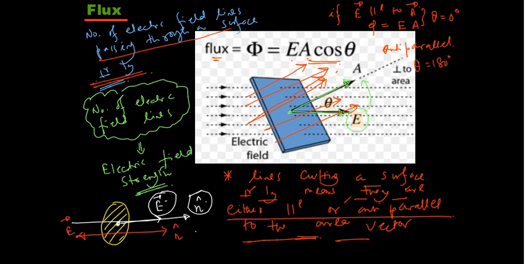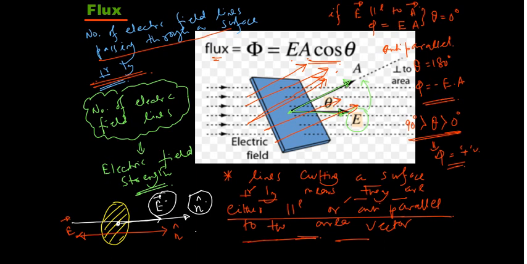In that case, phi will become minus E A. Okay, so for any value of theta greater than 0 degree but less than 90 degree, in this zone phi will be positive. Okay, clear? Chalo.